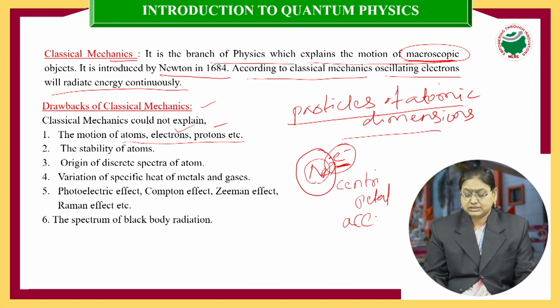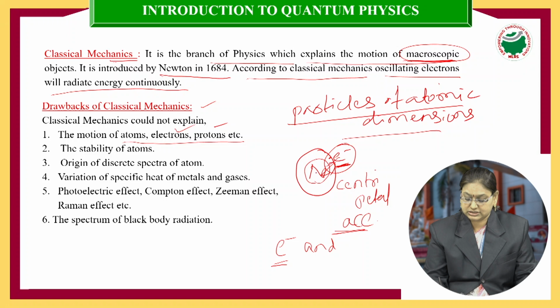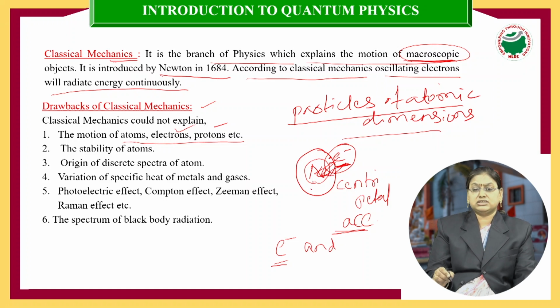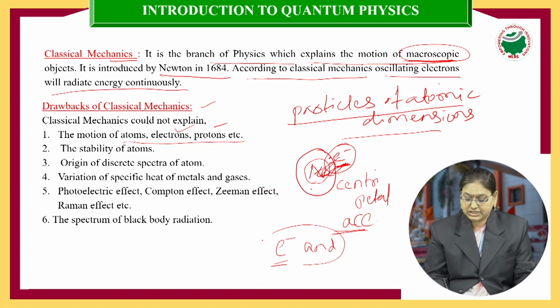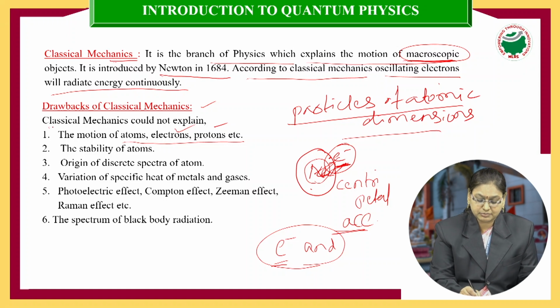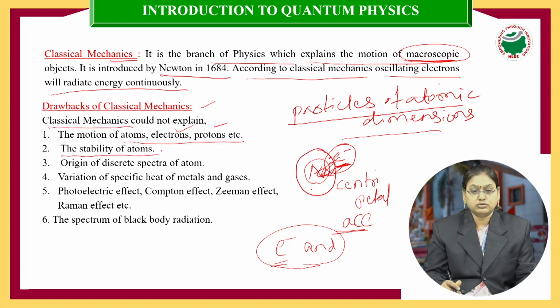Then, we know that an accelerated charged particle will radiate energy continuously. Therefore, the energy of the electron will decrease continuously and it should come closer and closer until it collapses into the nucleus. Since the energy of the electron is decreasing, the electrons will come closer and closer to the nucleus until they collide with it. So, this shows instability of the atom. This statement is contradictory to the observed fact of the stability of atoms. So, we can say that classical mechanics could not explain the stability of atoms.